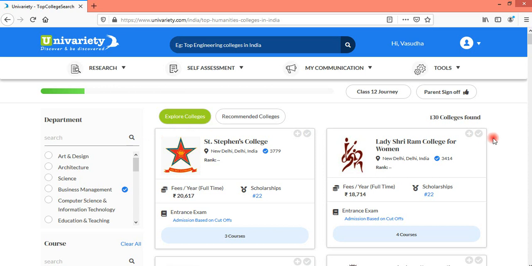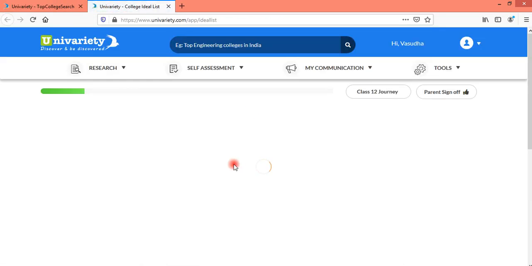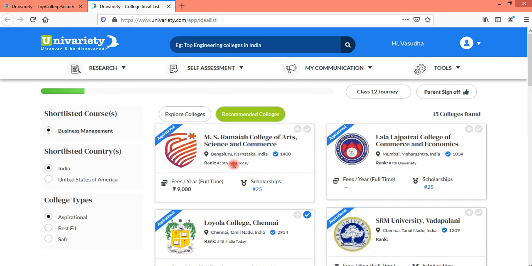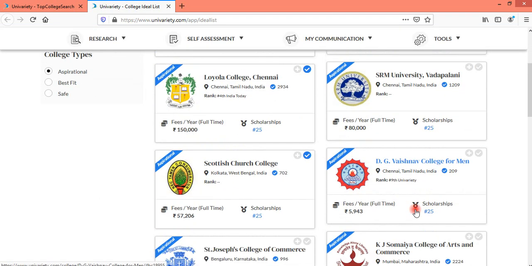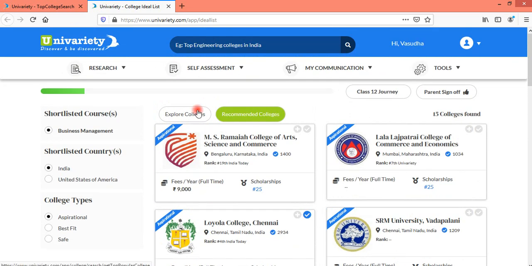For me, I personally enjoy selecting colleges from the Explore Colleges tool a lot, counselors, because again it gives me a lot of choices for college selection. And because I've been dealing with colleges, and I have certain information at my fingertips, I personally find Explore Colleges to be a better tool. However, to start with, just try the recommended colleges tool first, where you get colleges in all three categories: aspiration, best fit and safe, set up by the system for you, and then you could look at the Explore Colleges tool.